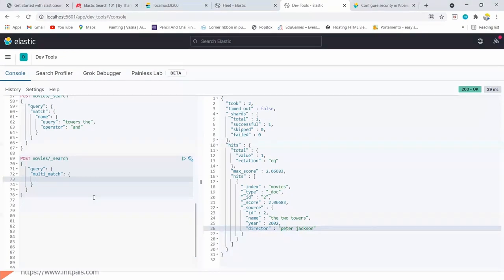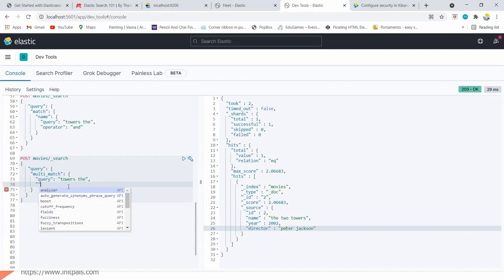Query, then multi_match, and then I need to pass the query again, and specify where I'm going to search. Fields. So I need to search name, director. Let me format it.